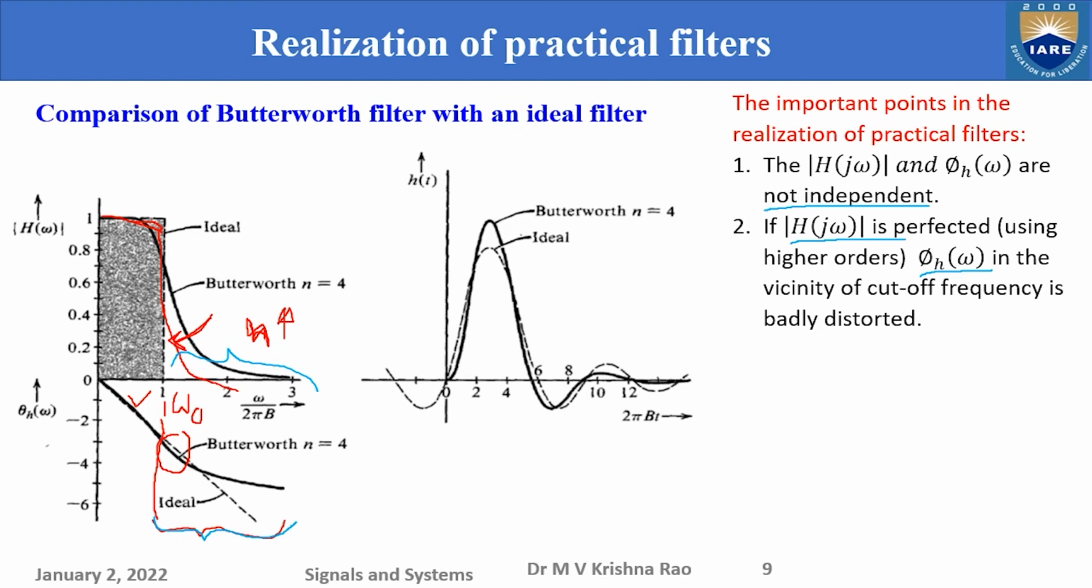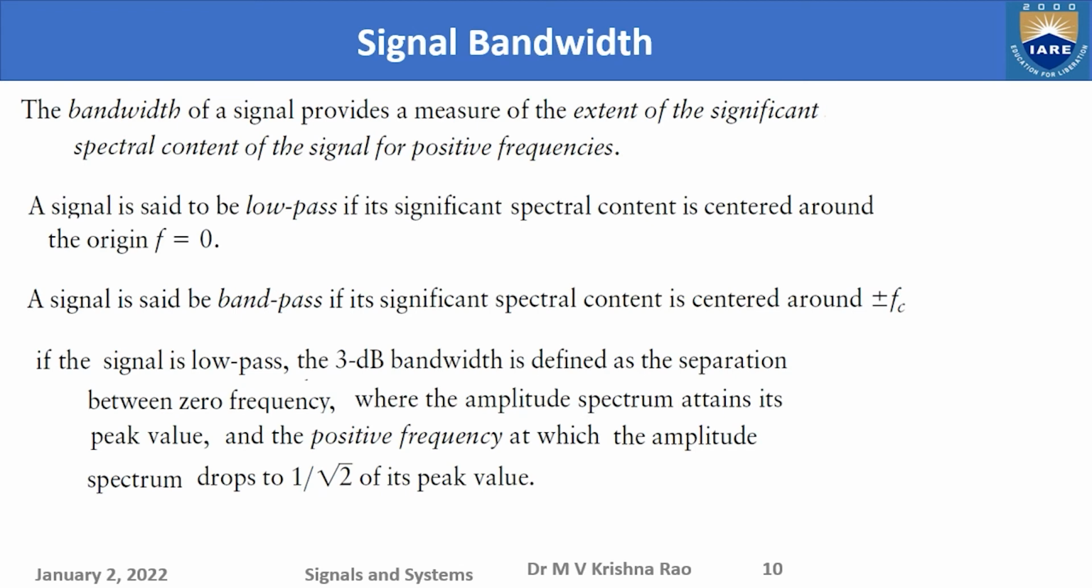So you have to trade off between these two properties, and whatever filter is required based on your signal characteristics, meaning input signal characteristics, you have to decide what kind of system you want to design, what kind of transition you need. That is what you have to consider while you design the practical filter, and signal bandwidth.